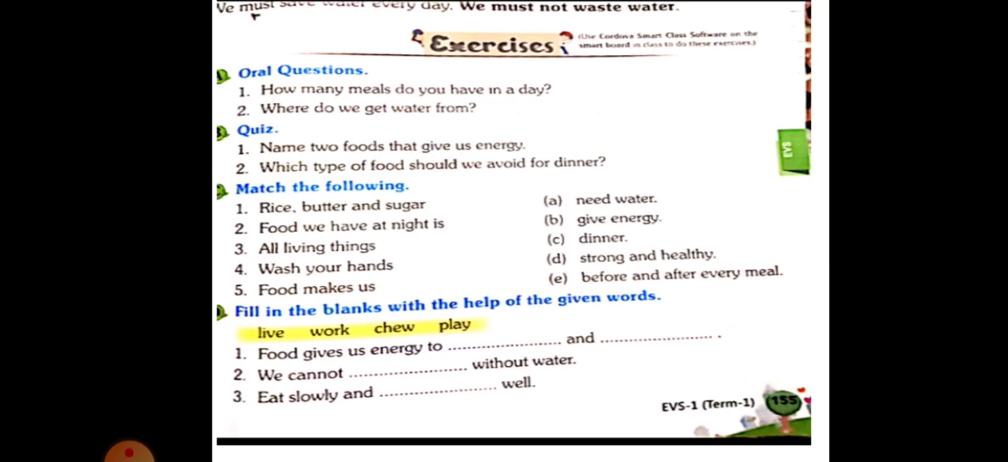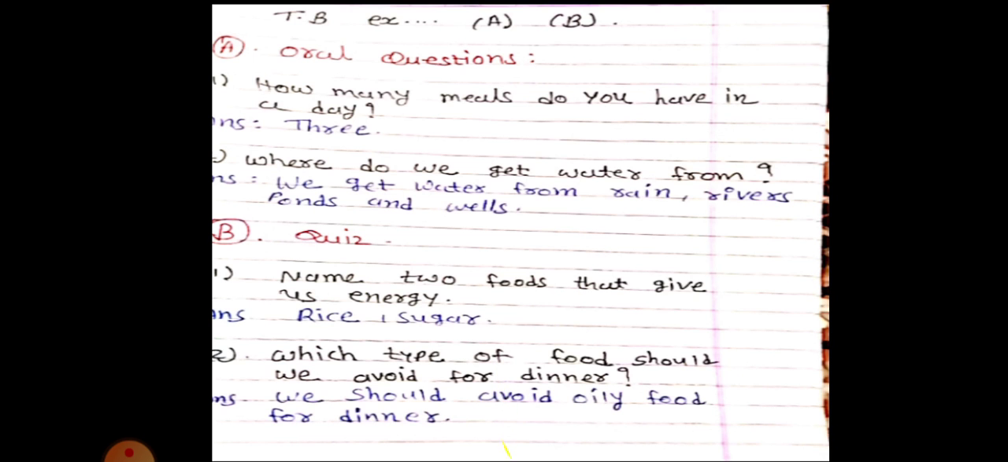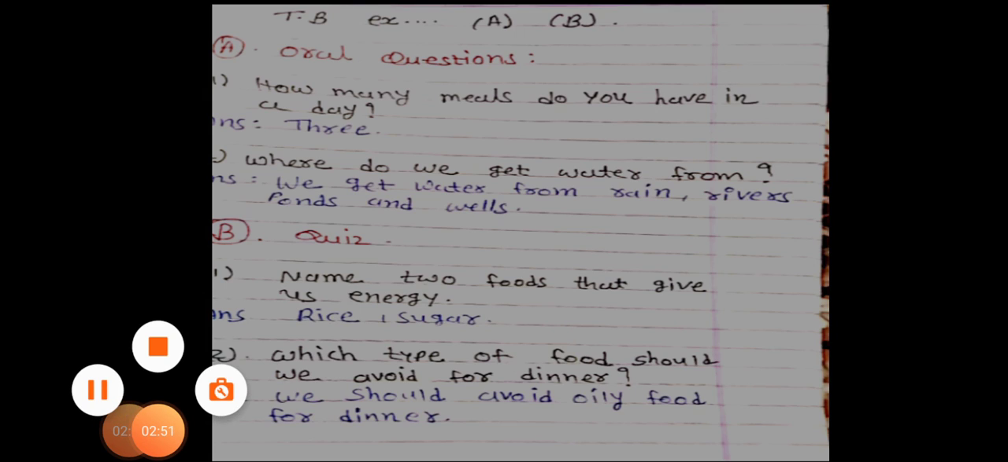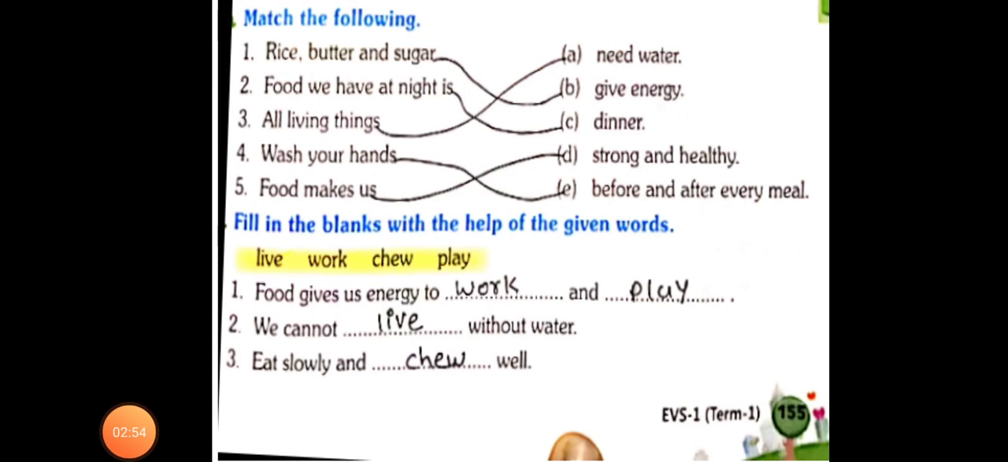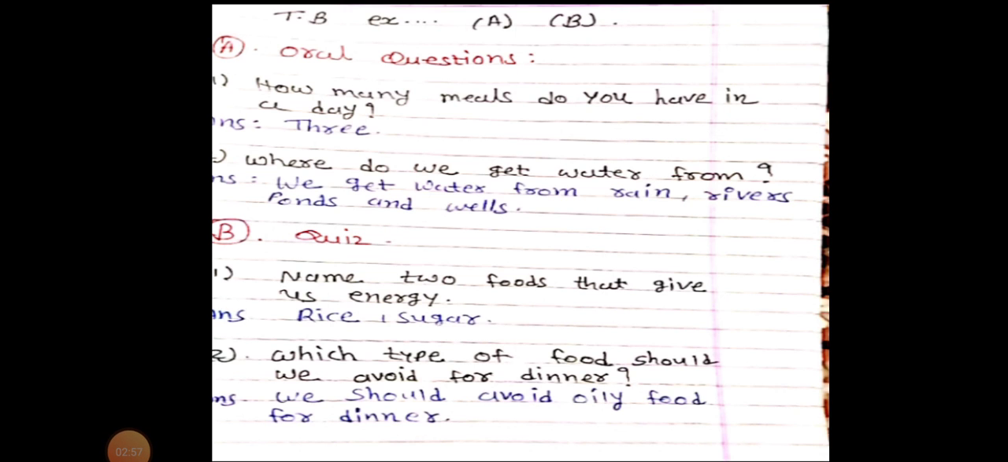Okay, dear students. Sorry, dear students. This is your oral question: how many meals do you have in a day? The answer is 3. Second question: where do we get water from? I will explain the sources of water: we get water from rain, rivers, ponds and wells.